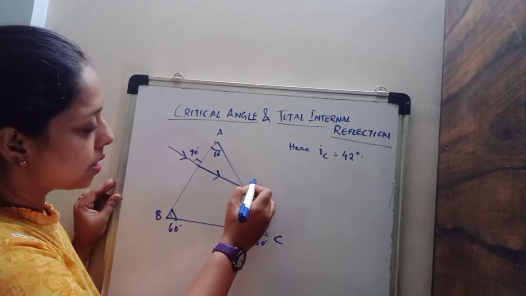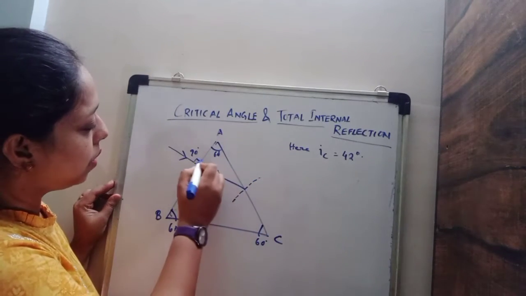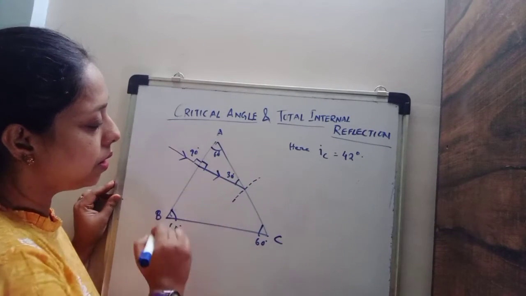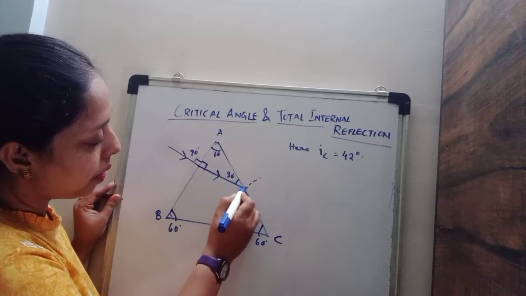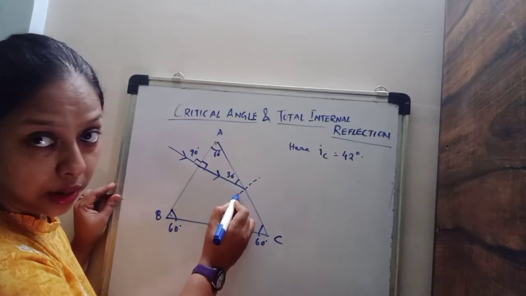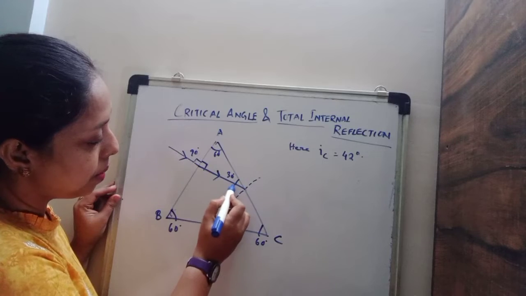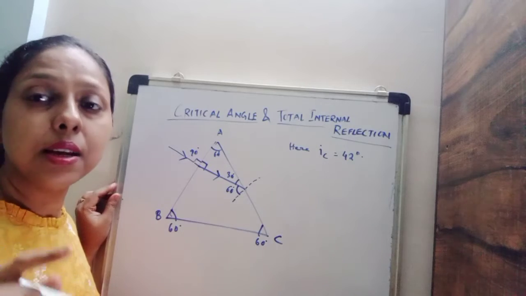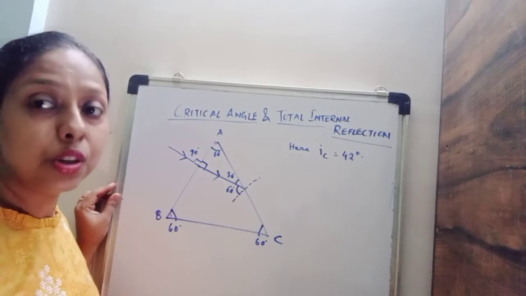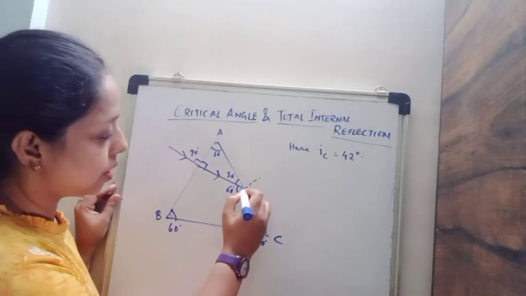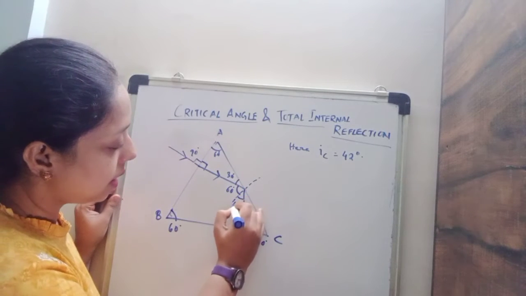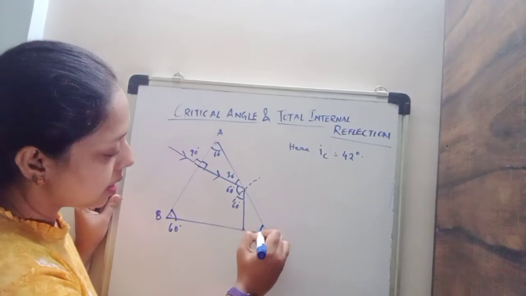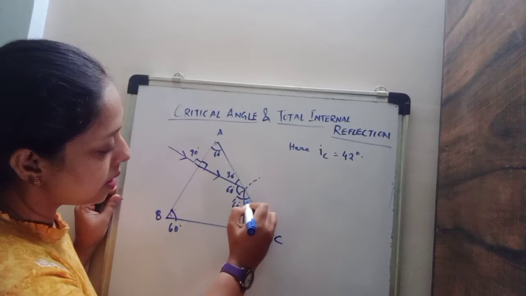Now when it strikes here, in this triangle, we know this is 90 degree, this is 60 degree, so this will be obviously 30 degree. Now here this line is perpendicular to this surface, this total angle is 90 degree. So therefore this angle will be 90 minus 30, this is 60 degree. Now 60 degree means it is more than the critical angle, so it will undergo total internal reflection. So this angle is 60 degree. Now here in this triangle, this is 60, so this is 30.